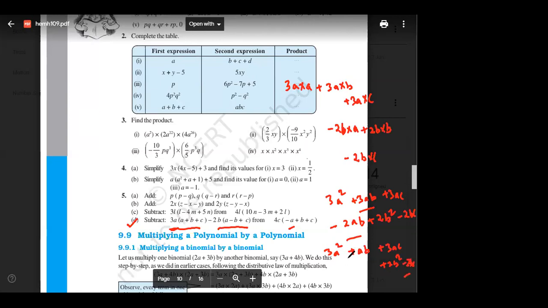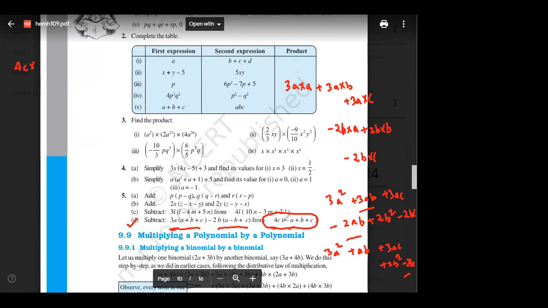Yes or no? Tell me. This is the term, and I have to subtract from this term. Let us see what this term is. One ab or just ab, it is the same, right? You can write like that. So this term is 4c into minus a.